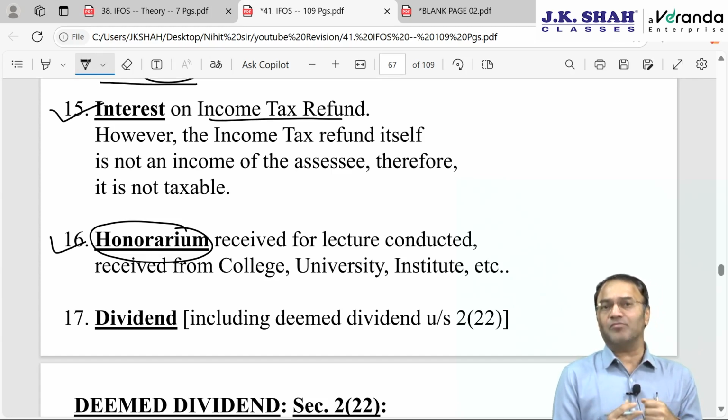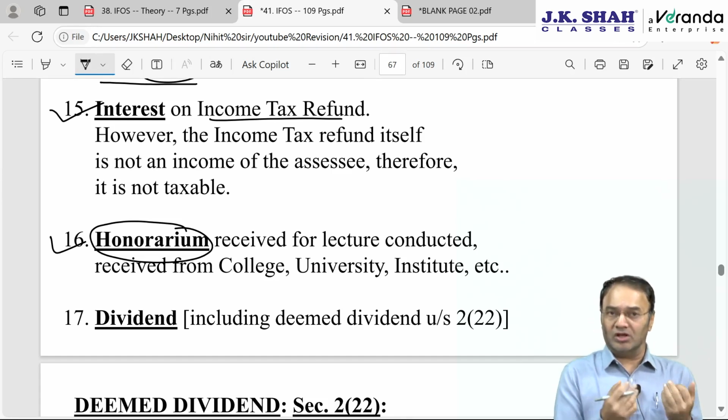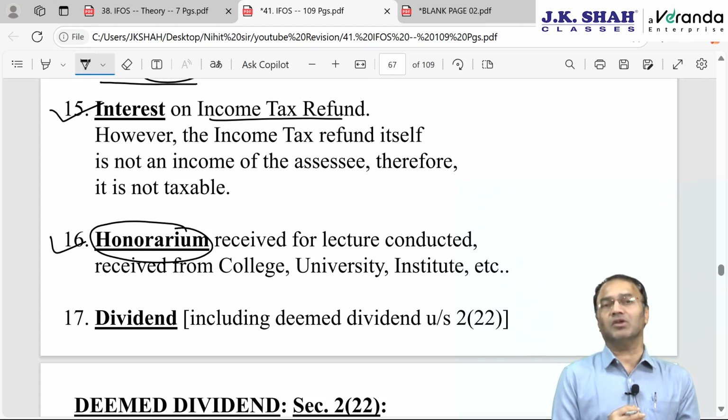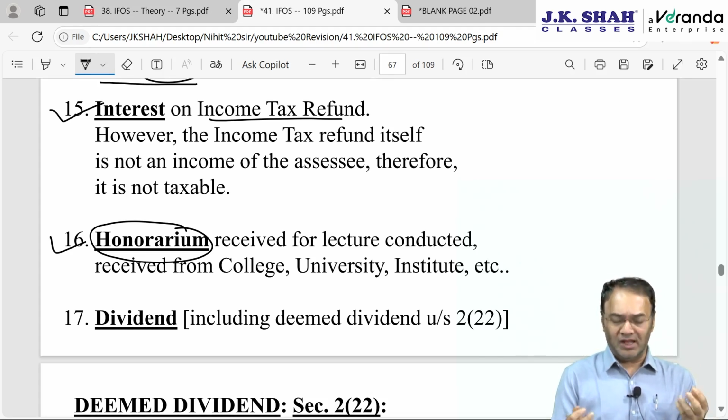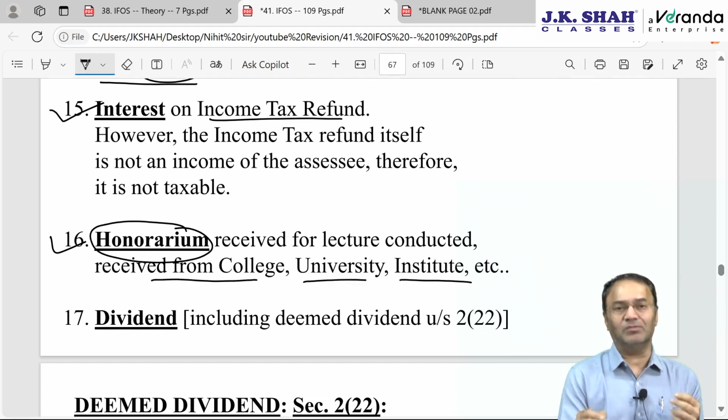As a teacher, I have provided my honorary lectures at various places. But then I am spending my time, so other party, the students organization or the hostel people, they sometimes pay something worth 400-500 rupees, bouquet or pen, etc. That will be received from college, university, etc. will be chargeable to tax if it is disclosed.